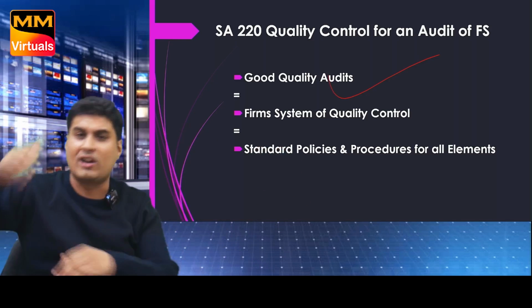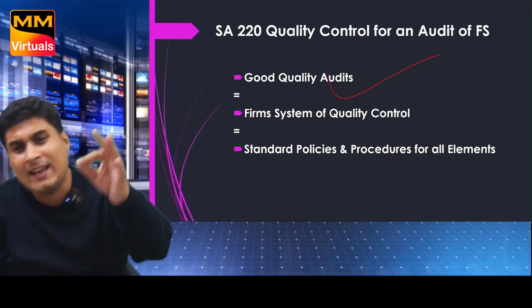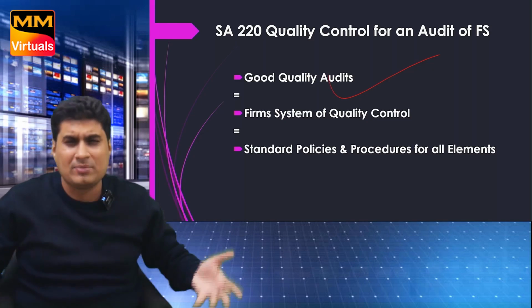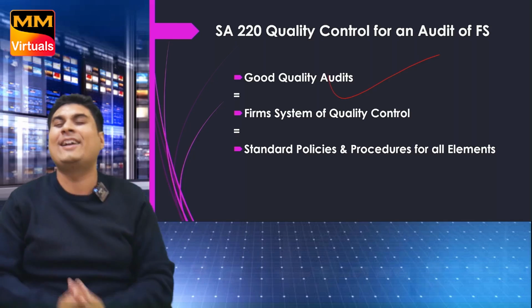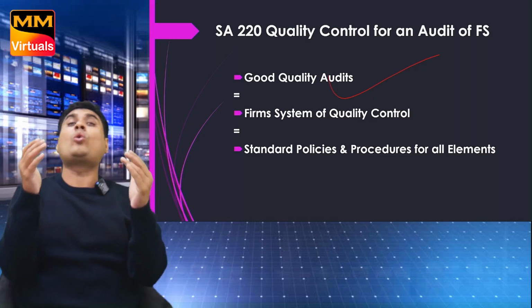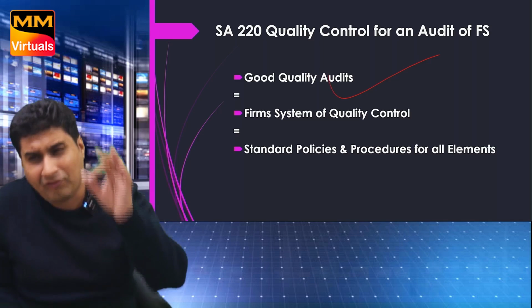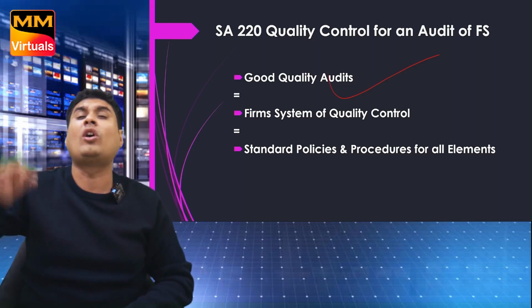Any firm means what? Let's take top four firms: EY, KPMG, PwC, Deloitte. These are big four firms. If you don't know, I am an article of Ernst and Young. We want good quality audit or bad? Good quality. When will audit be of good quality? When firms follow system of quality control.